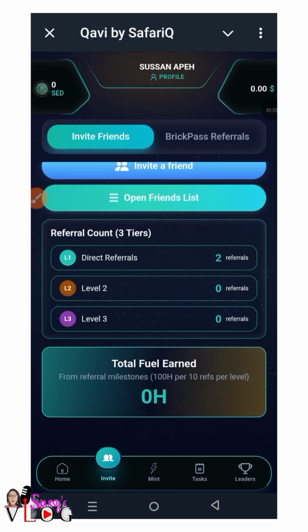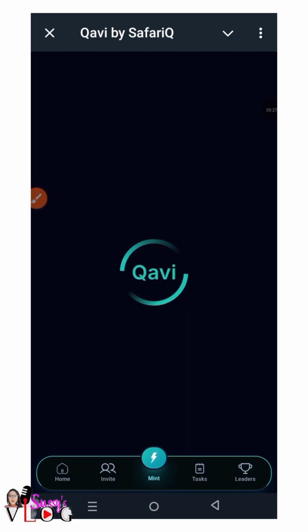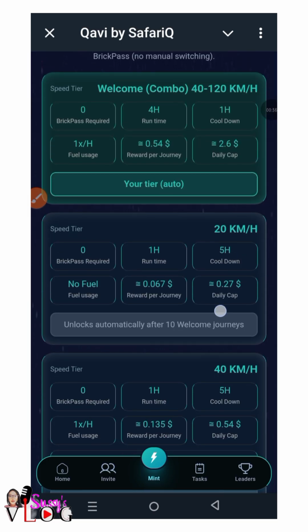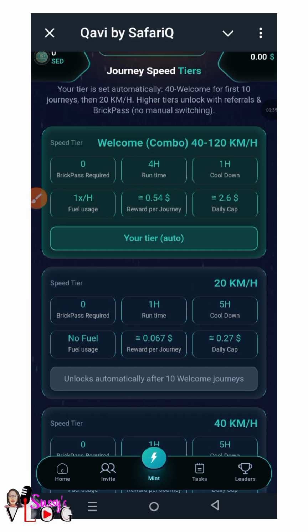Then you come here and click on mint. If you want to mint some SED tokens, you click on mint. I'll walk you through that as time progresses. I click on auto, so right now I'm on auto mint. Your tier is set automatically: 40 welcome for the first 10 journeys, then 20 kilometers per hour. Higher tiers unlock with referrals and a pass. So like I said, if you want a higher rate of mining, you need to refer a lot of friends.